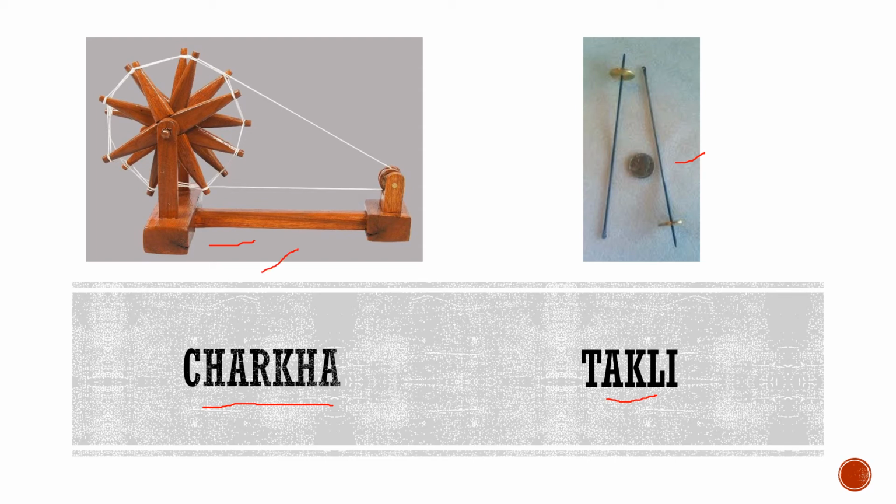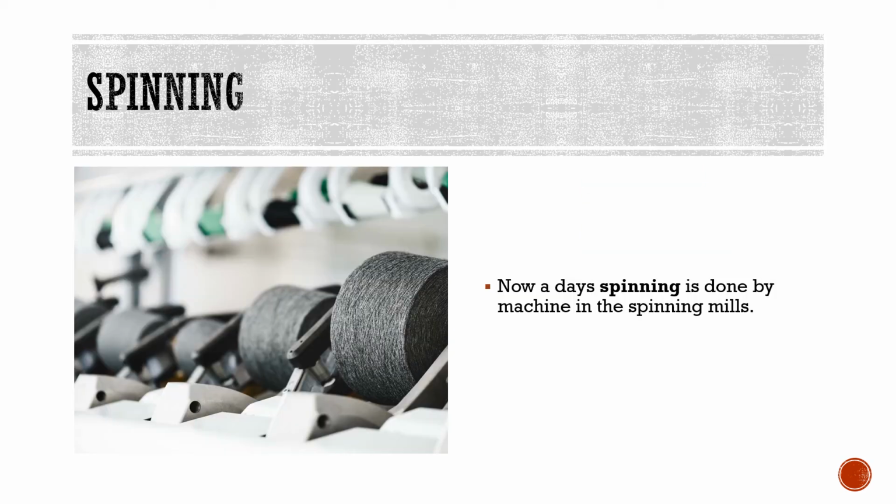So these are the different instruments or tools which are used for converting those fibers into yarn. And the process of converting the fiber to yarn is called spinning. So this is our charkha or the spinning wheel, and this is the takli. Now nowadays there are a number of spinning mills which produce yarn.